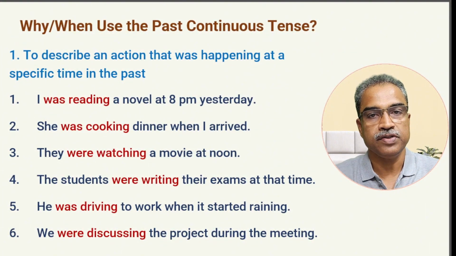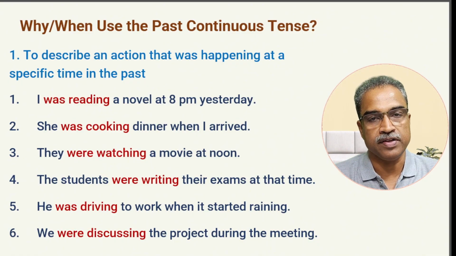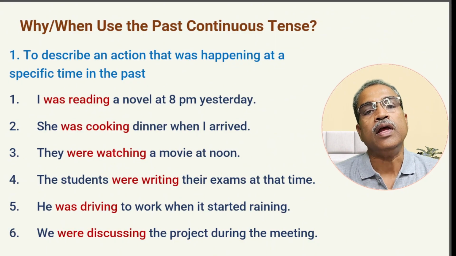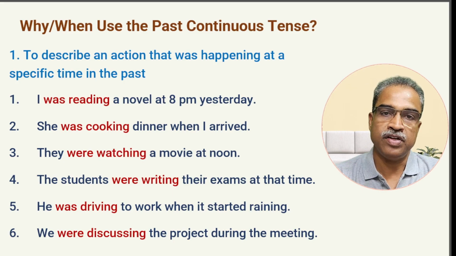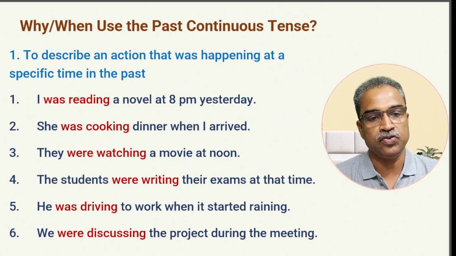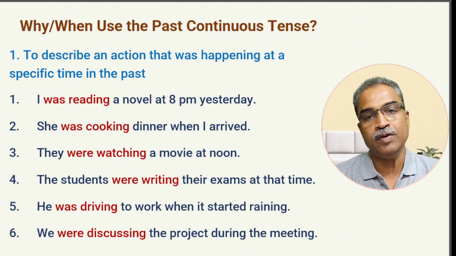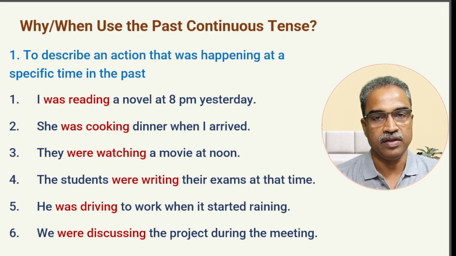Well, past continuous tense is used to describe an action that was happening at a specific time in the past. This is the most common use. An action that was going on sometime in the past, to describe that action, we use past continuous. A few examples here. I was reading a novel at 8 p.m. yesterday. So at 8 p.m. I was doing something. Something was going on, my reading.